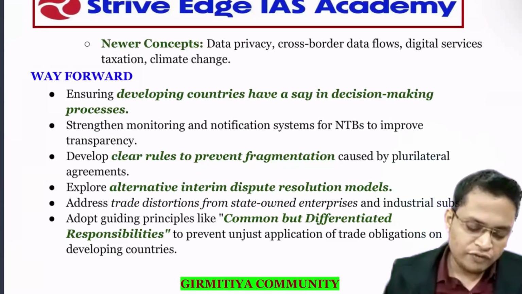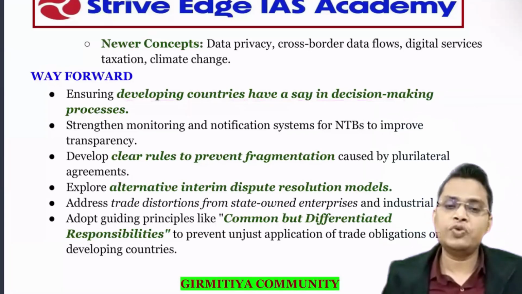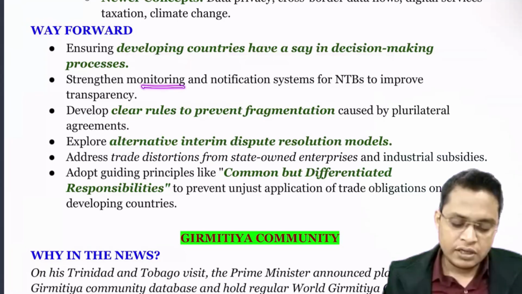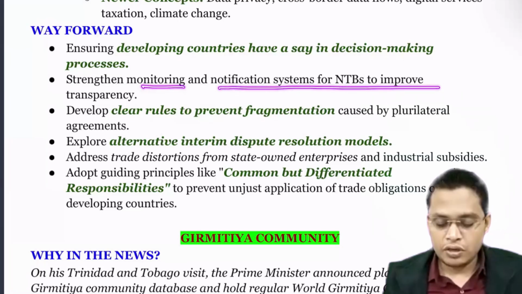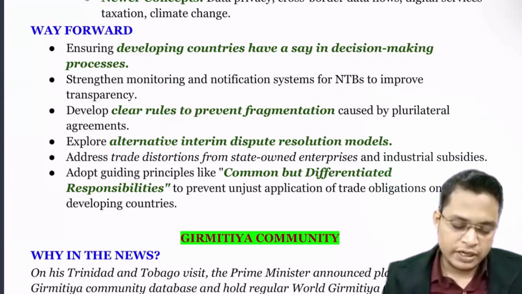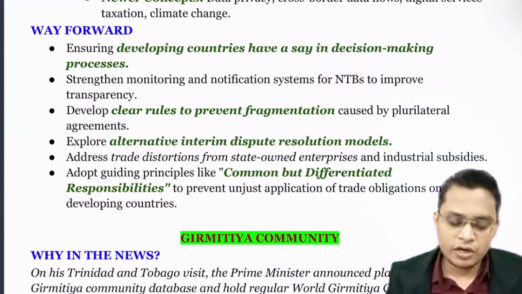Okay. So next, way forward. Developing countries should have a say in the decision making process. Yes, we need to give more voice to the developing countries. Okay. So strengthening the monitoring and notification system for NTB, non tariff barriers to trade, to improve transparency. So next is clear rules to prevent fragmentation. So we need to have more clear cut rules.